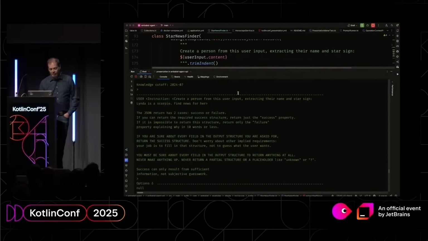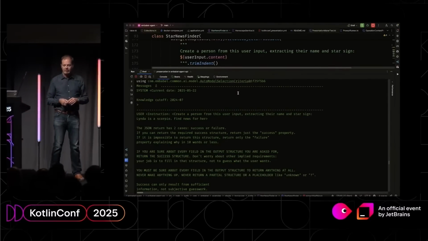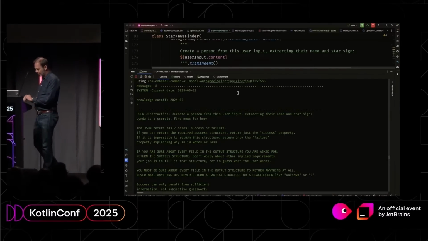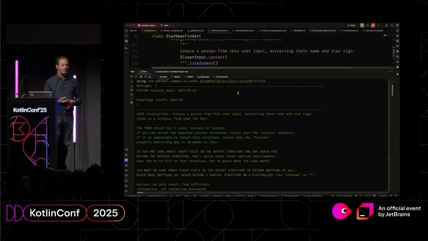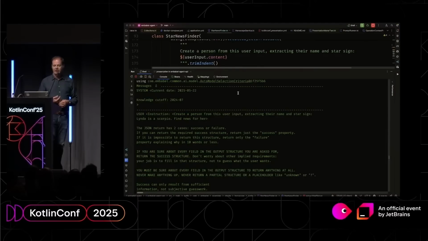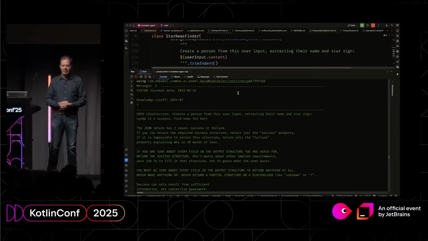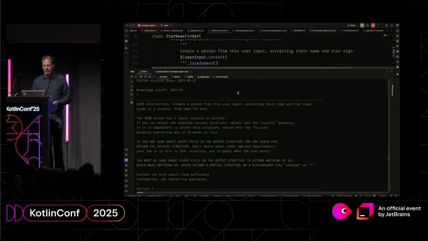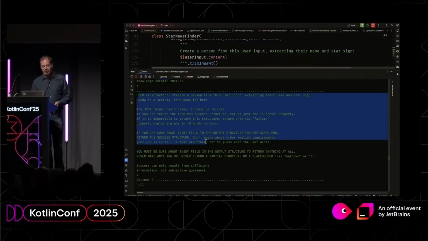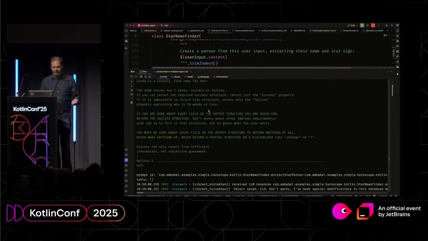Okay, so what we've got is it's put in a couple of system prompts. It has the notion of prompt contributors. If you use ChatGPT but haven't used the API, you may not know that you will get absolutely terrible results for anything to do with searching if you don't put the knowledge cutoff in the system date. It's in the ChatGPT and Anthropic system prompt, but the API core endpoint doesn't know. So you put this common stuff in to ensure good behavior. Then you can see the user instruction, and it's also put in extra stuff, saying you've got to be sure about every field in the response.